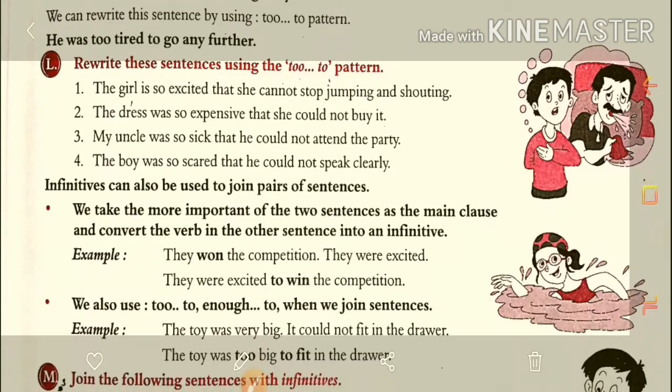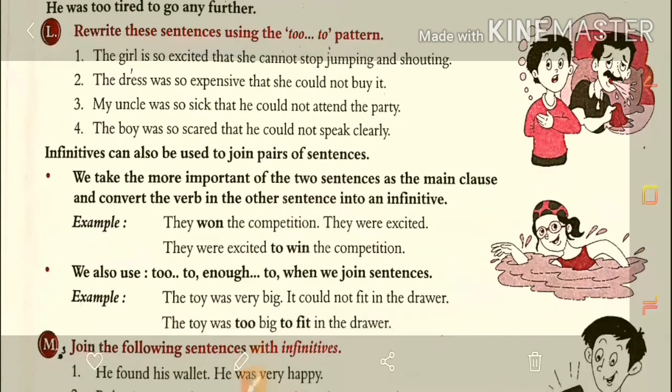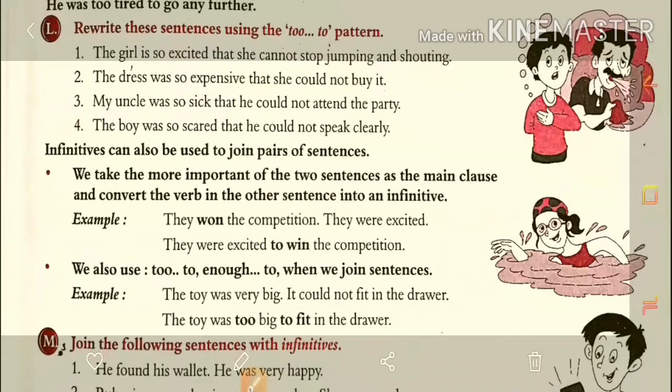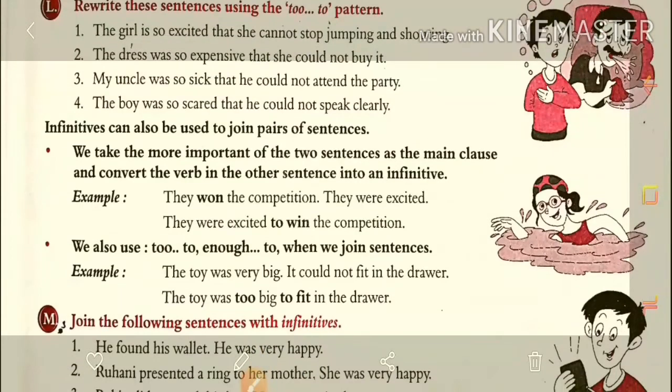So infinitives can also be used to join pairs of sentences. For example, we can take the more important of two sentences as the main clause and convert the verb in the other sentence into an infinitive. They won the competition.